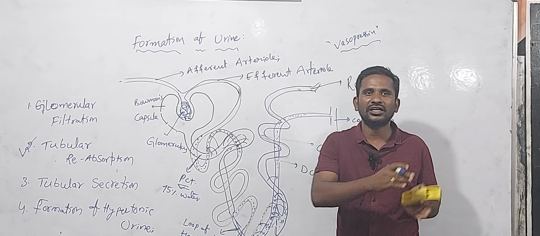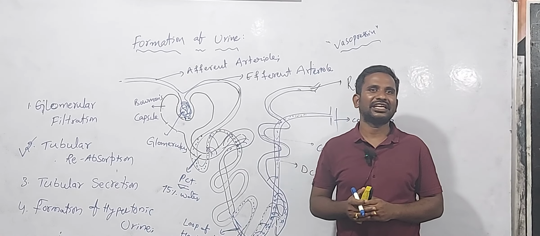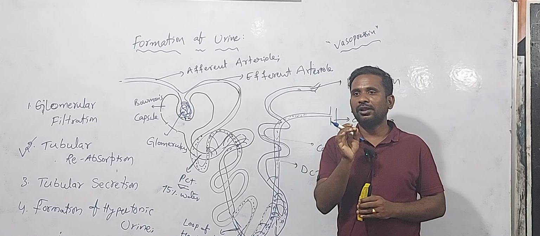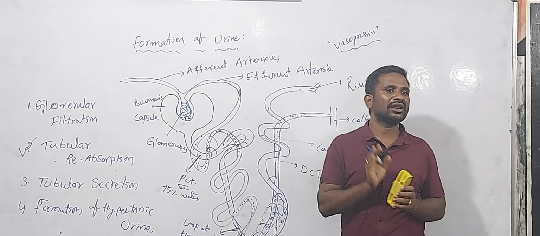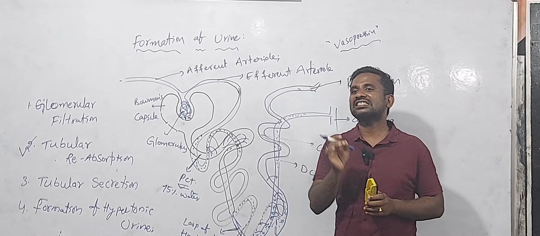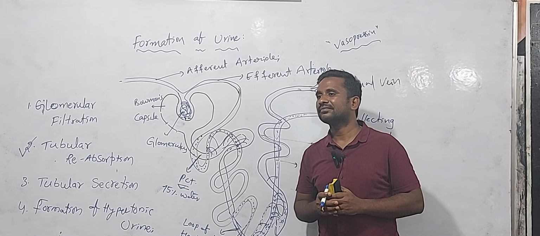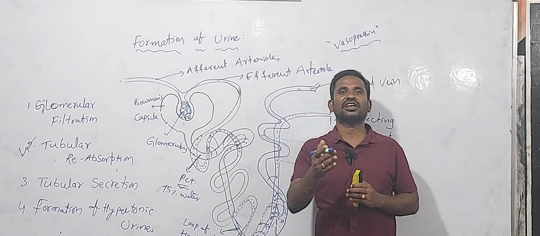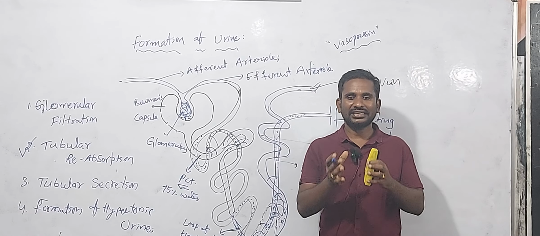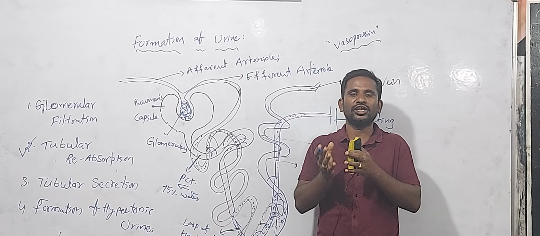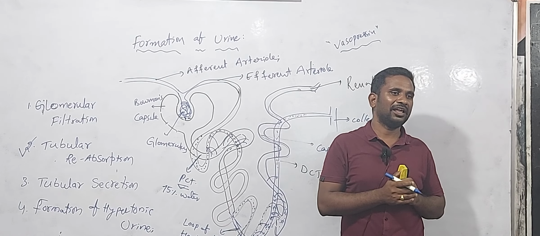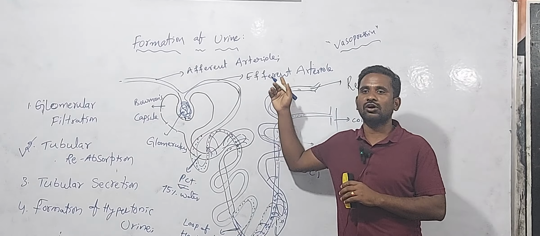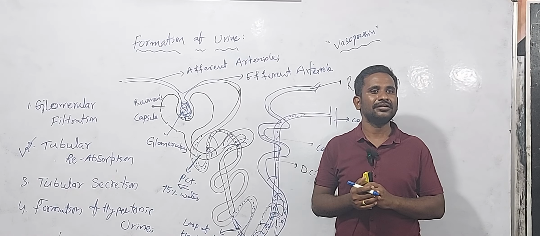It means all the water comes out from the kidney. Okay, so that problem, that disease is known as diabetes insipidus. Diabetes insipidus, we know very well. అంటే తెలుగులో ఏమంటారంటే అతిమూత్ర వ్యాధి అంటారు. It means it cannot absorb the water from the urine into the blood capillary network or blood due to absence of vasopressin release.